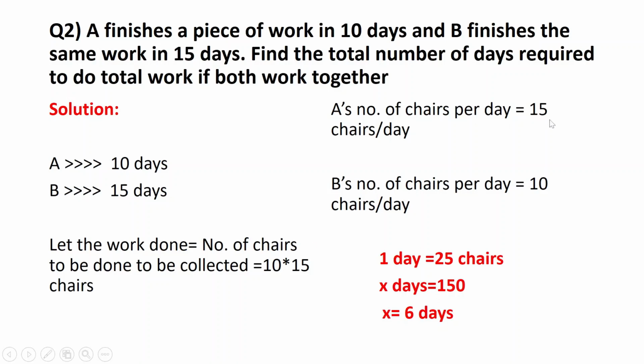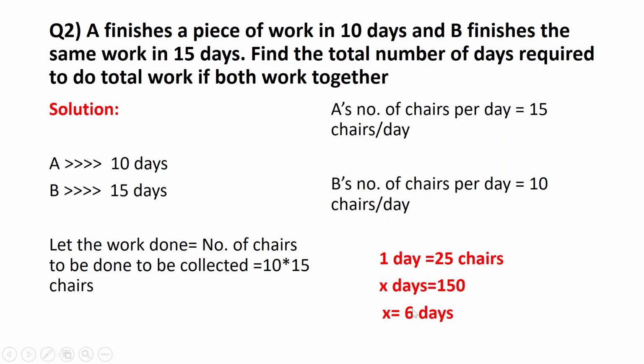Now, A can do 15 chairs per day. How? 10 into 15 by 10. B can do 10 into 15 by 15, 10 chairs per day. Therefore, in one day you will have 10 plus 15, 25 chairs if A and B work together. So how many days will be required for 150 chairs? That's going to be 6 days.